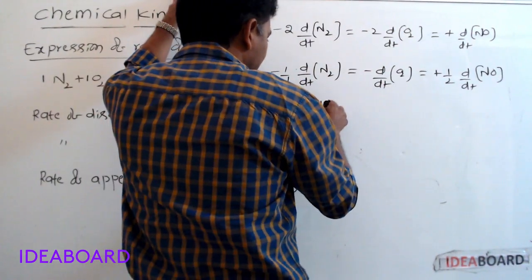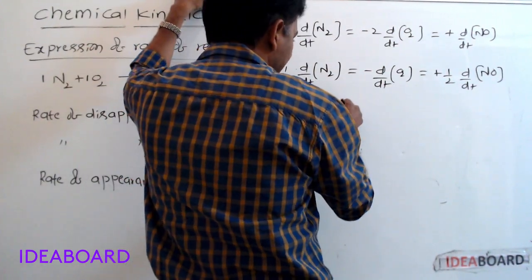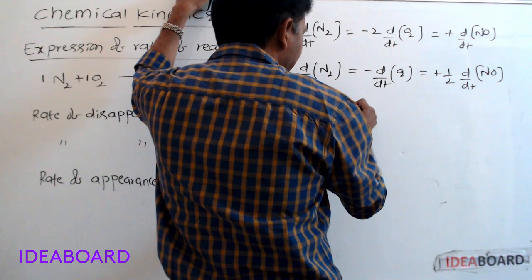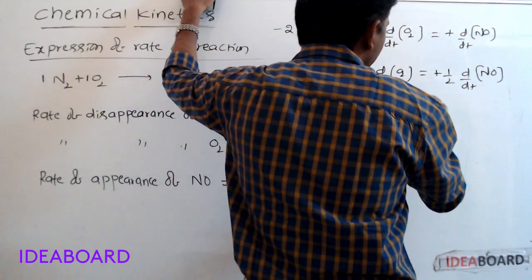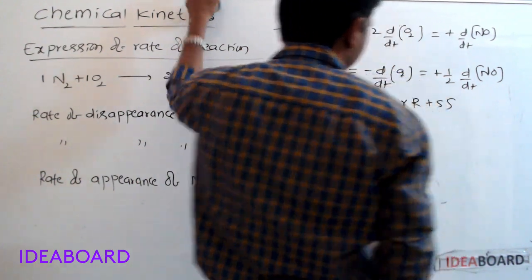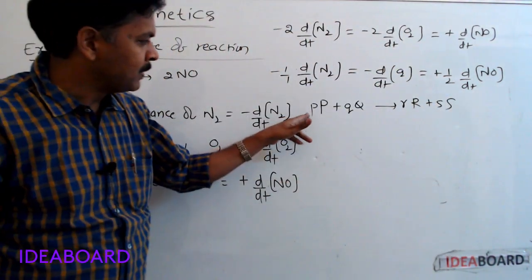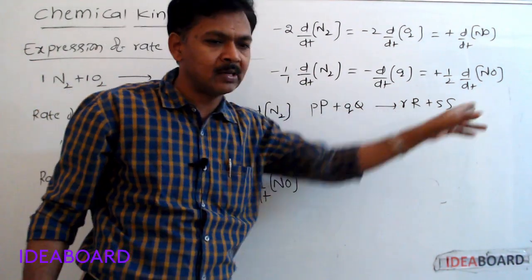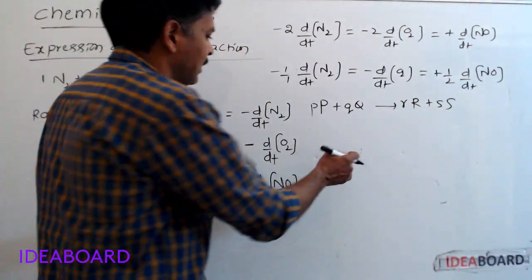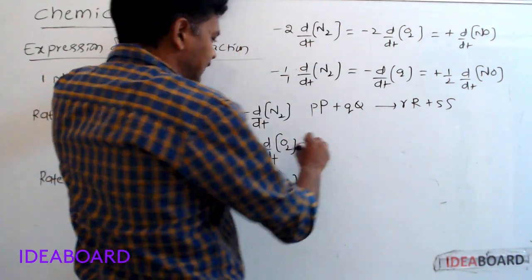In general, for this reaction, P moles of P plus Q moles of Q gives rise to R moles of R plus S moles of S, we can write the rate expression like this.